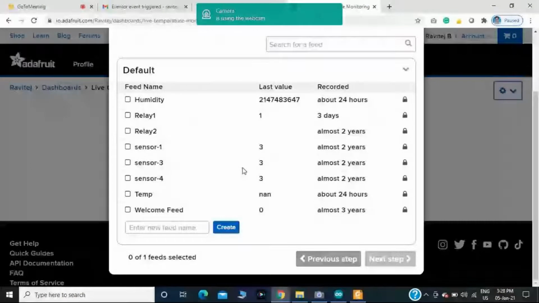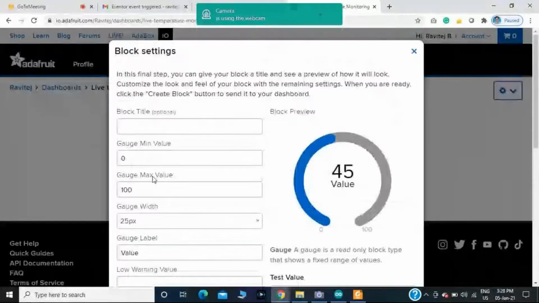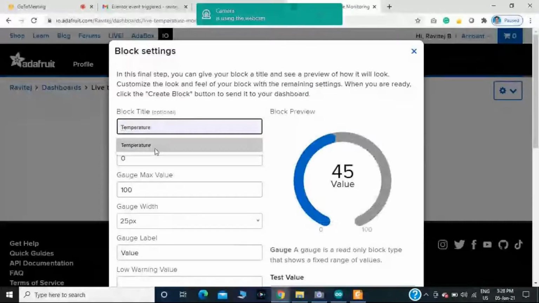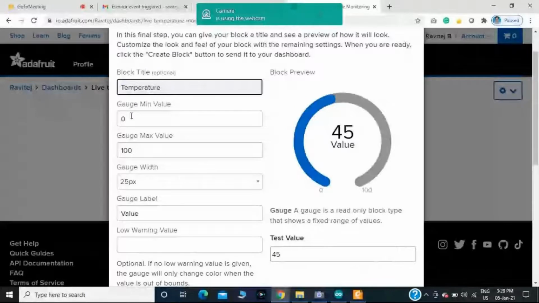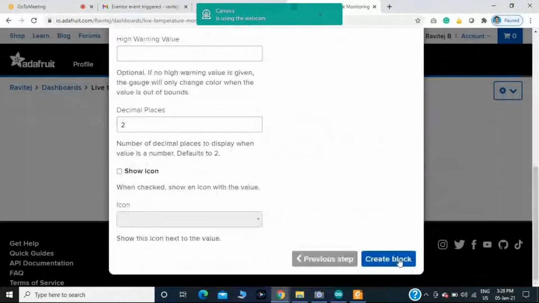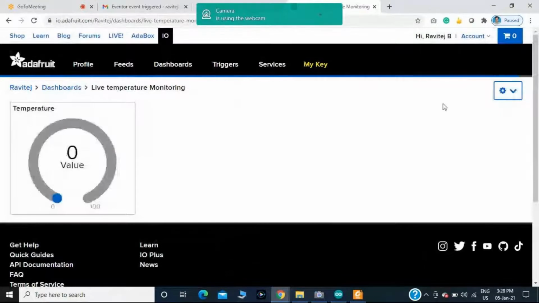First, I should select the temperature, clicking on the temperature. Then the next step, okay, in this case, I'm going to measure the temperature. Once again, I will take it as TEMPERATURE, and for the gauge, I have taken 0 as the minimum value and the maximum value is 100. Then I'm going to create the block. Okay, it will display like that.